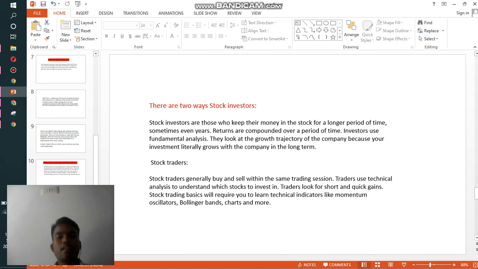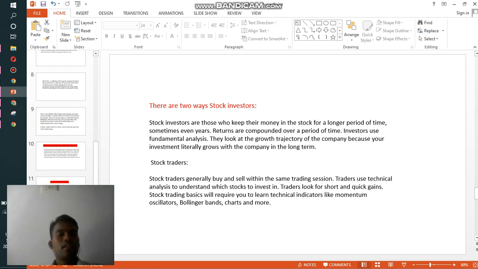Traders look for short and quick gains. Stock traders want to make a profit within a short period of time. They don't want to wait for a long period of time, whereas investors will wait. So stock market basics will require you to learn technical indicators like momentum oscillators, Bollinger Bands, and stochastics. These we will discuss later.